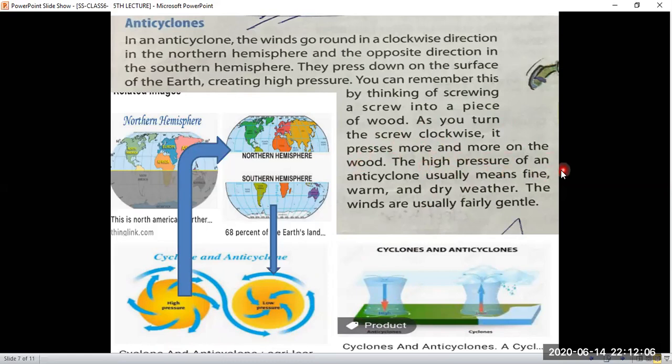The high pressure of an anticyclone usually means fine, warm, and dry weather. The winds are usually fairly gentle. So I think you have understood anticyclones, cyclones and anticyclones very well.